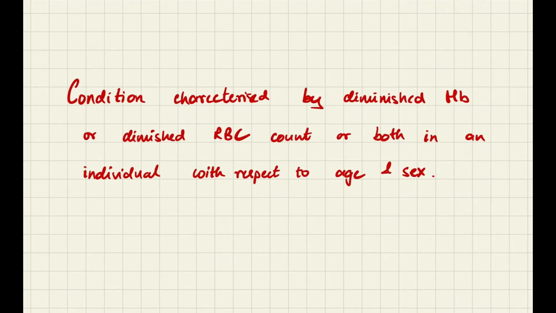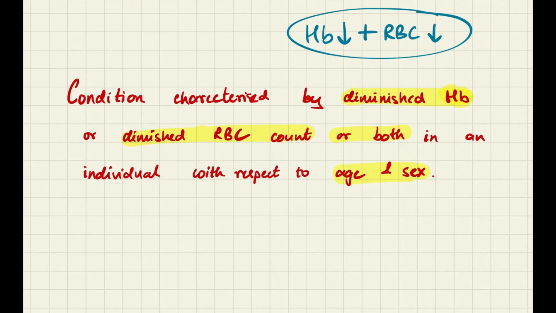What is anemia? Anemia is a condition characterized by diminished hemoglobin, HB stands for hemoglobin, or diminished RBC count, the number of red blood cells per cubic milliliter of blood, or both in an individual with respect to age and sex. So the first part of the definition is very simple. If hemoglobin count is less, or if the RBC count is less, or if both are occurring, then we'll call this condition anemia. But what does the second part of the definition mean, with respect to age and sex?